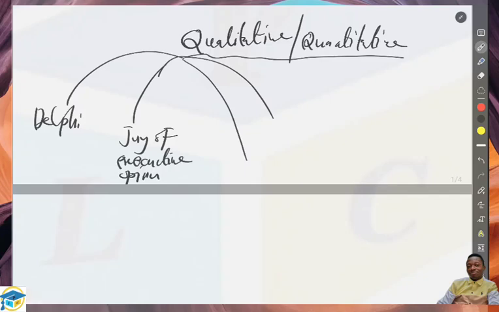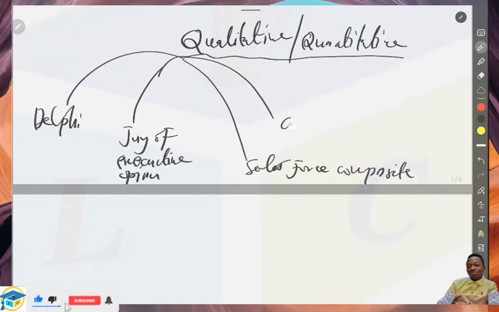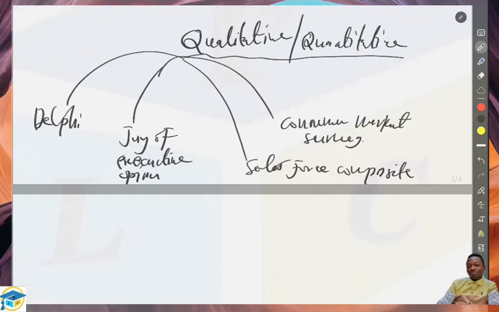You also have the sales force composite. And lastly we have the consumer market survey. So these are the 4 ways that we can use qualitative methods to forecast within the organization. Let's discuss them intensively and look at how they affect decisions that the business makes now that affect tomorrow.